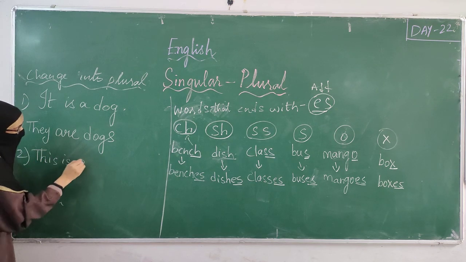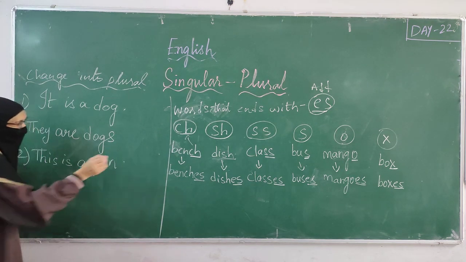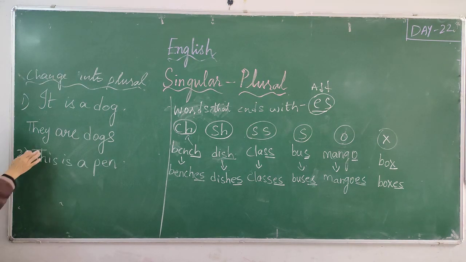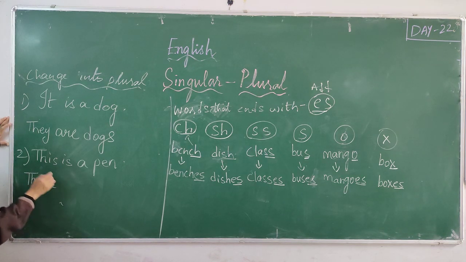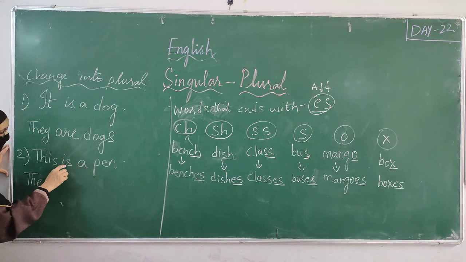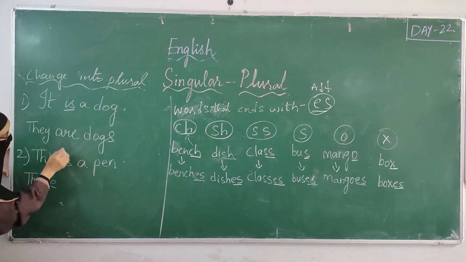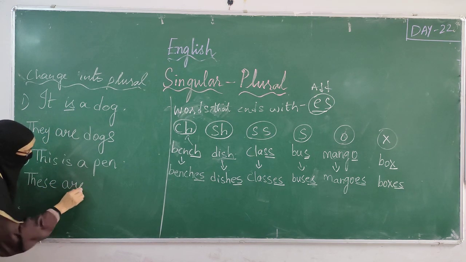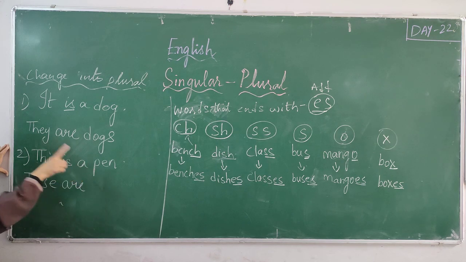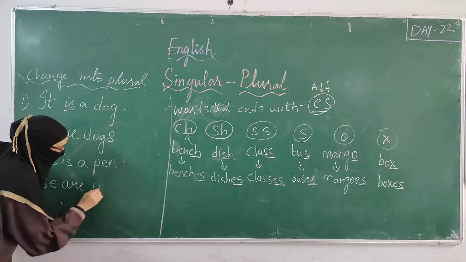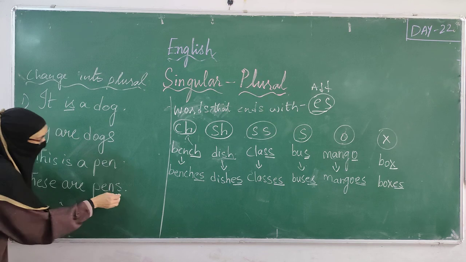This is a pen. If I give you in this way, you might have already studied in your PP1, PP2. This changes to what? What is the plural form of this? These. The plural form of this is these. T-H-I-S, this; T-H-E-S-E, these. Again, as I told you, is changes to are. These are. A pen is one pen. These are pens.